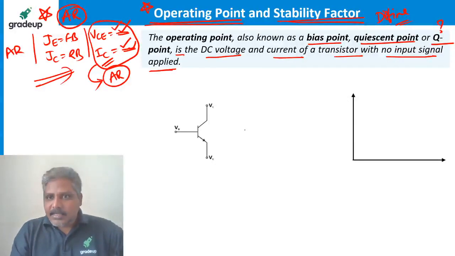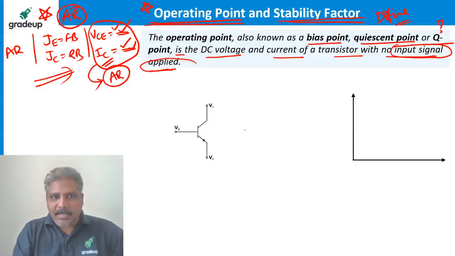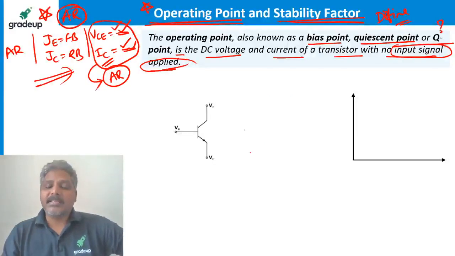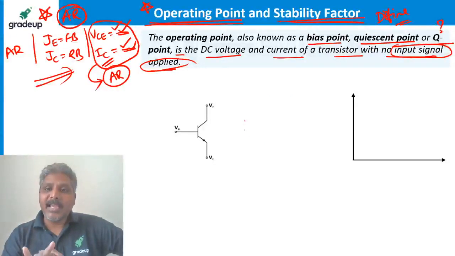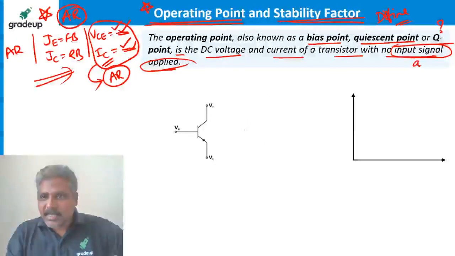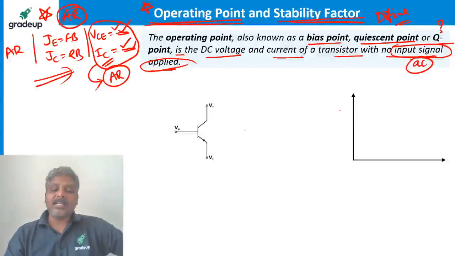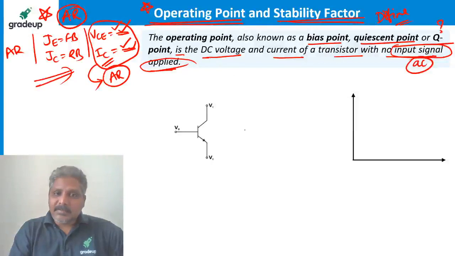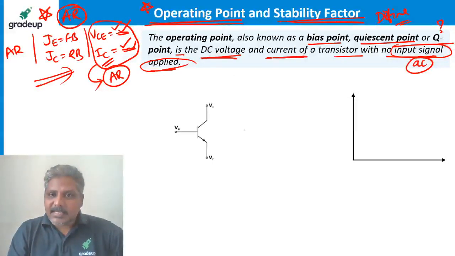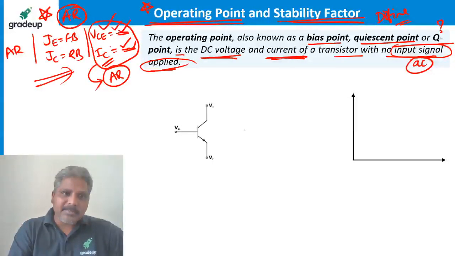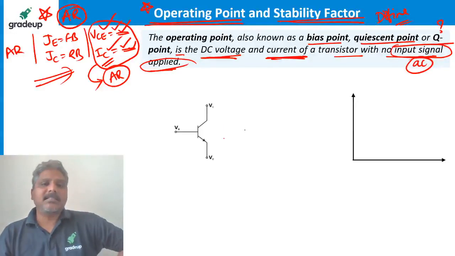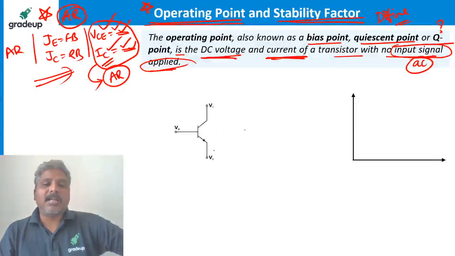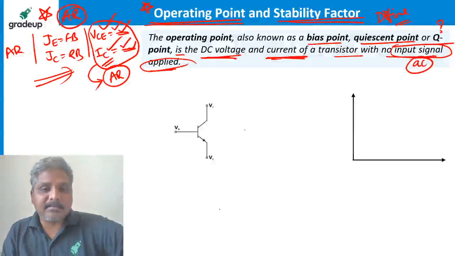Please note this: no input signal applied. When the transistor is not applied with any AC signal, the DC voltage and the DC current you are maintaining, that is what I am calling VCE and IC, is called the operating point, keeping the transistor in active region.